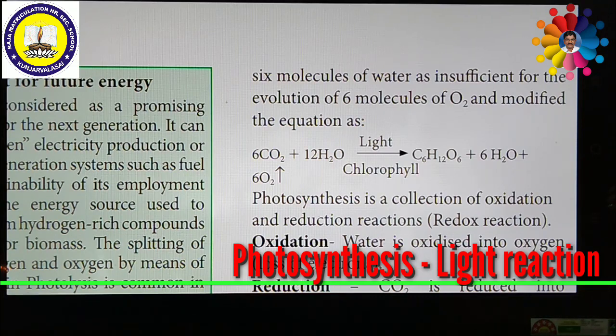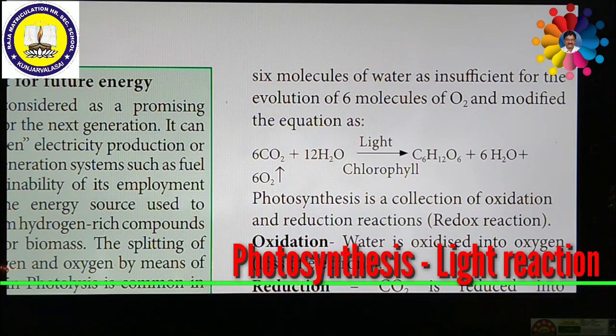It is the only natural process that liberates oxygen into the atmosphere and balances the oxygen level as well. Photosynthesis balances oxygen and carbon dioxide in nature, because from the equation we can understand that it is replacing carbon dioxide and releasing oxygen.